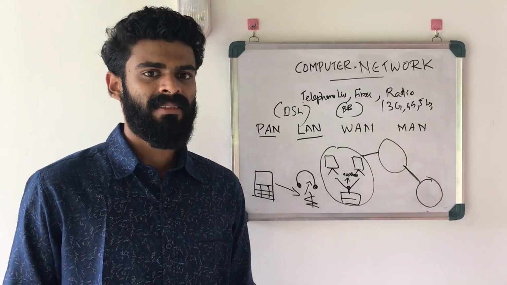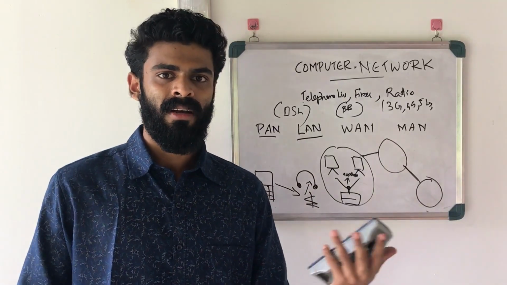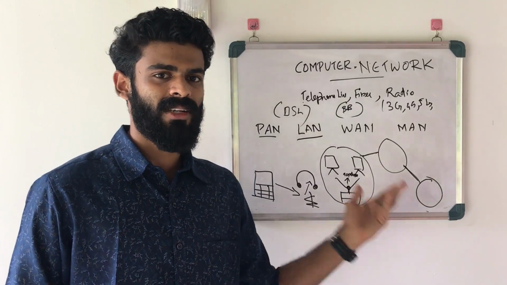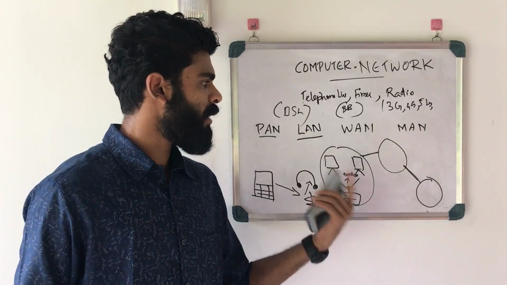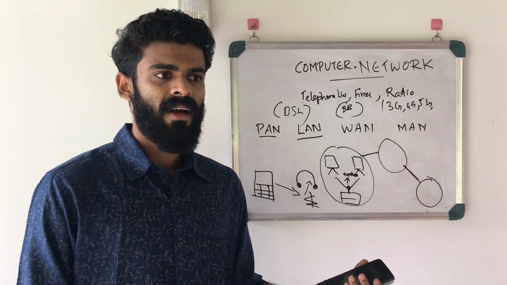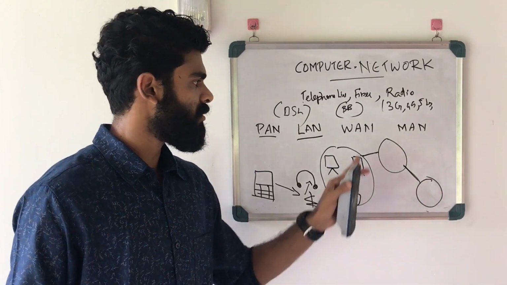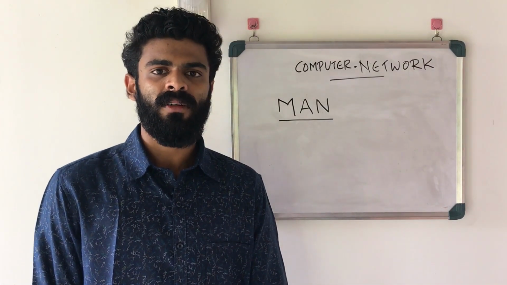But the best thing is that I could share this video, and you could see this video, because of technologies like WAN. So I hope you understand how WAN works. It's a group of LANs. Always think of it as a group of LANs. It can be extended worldwide or to a country. So that is WAN. Now finally we have MAN, or Metropolitan Area Network.